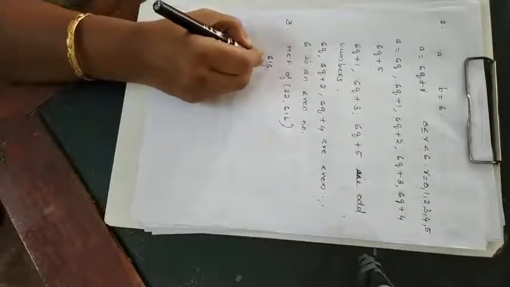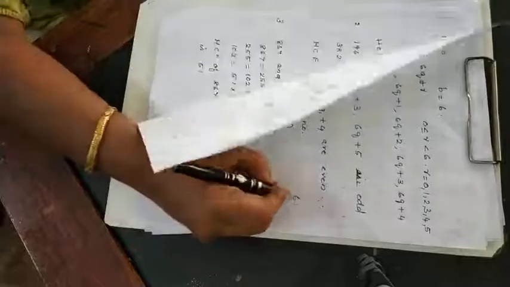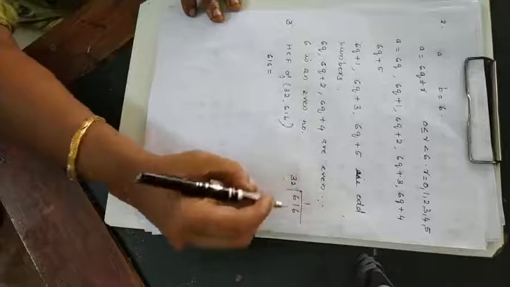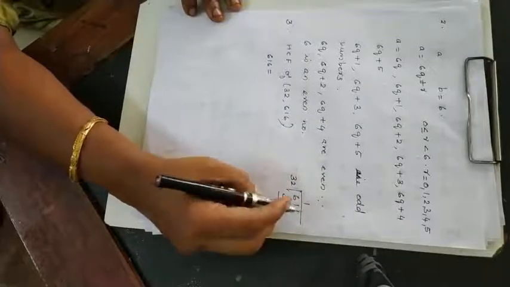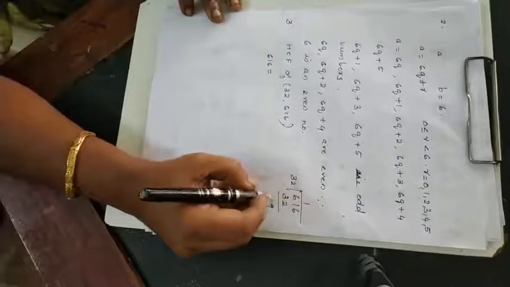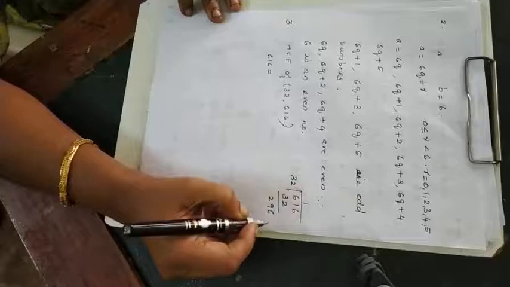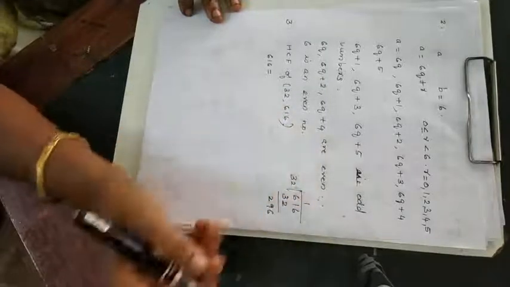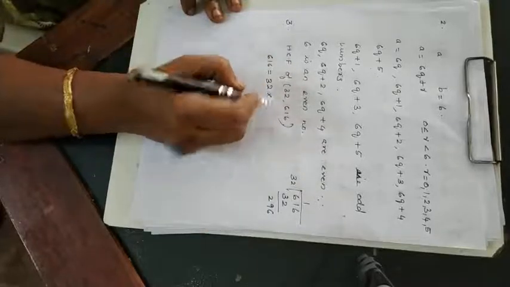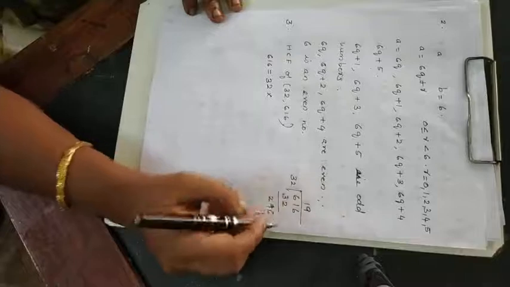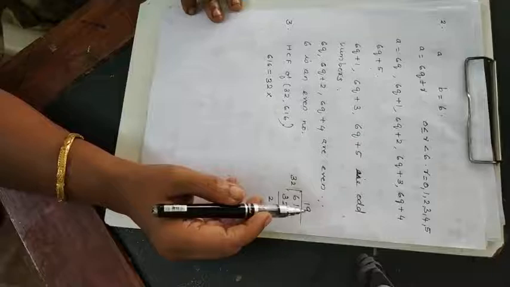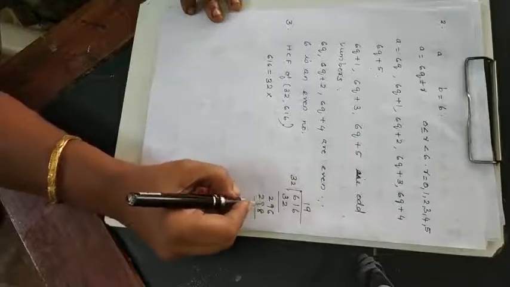Okay, now among 32 and 616, which is the greater number? 616 is the greater number, so you divide 616 by 32. Okay, 32 times 19, 32 into 9: 9 twos are 18, 3 nines are 27, and 28.